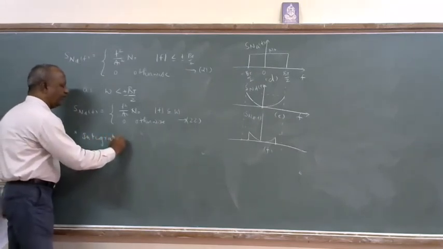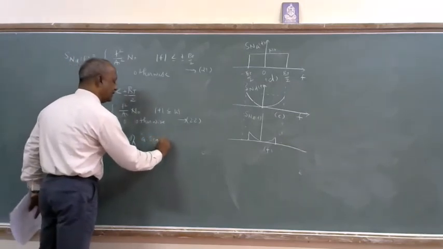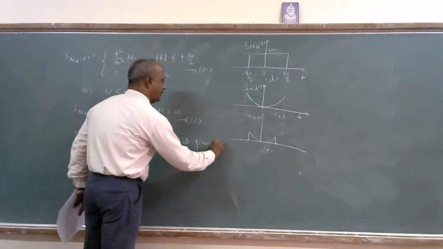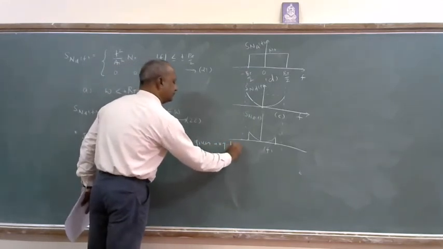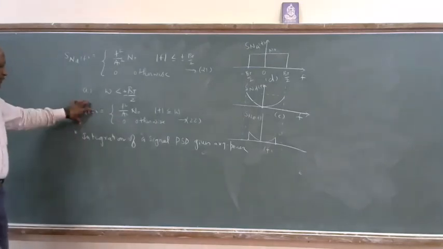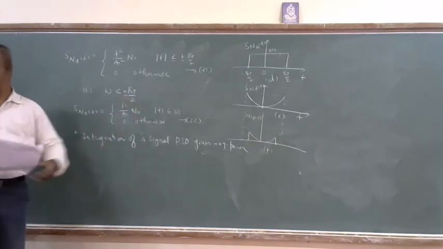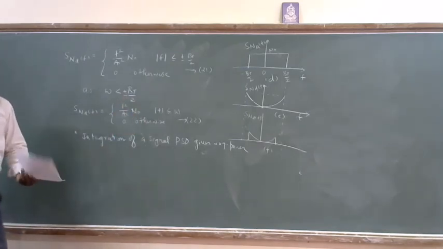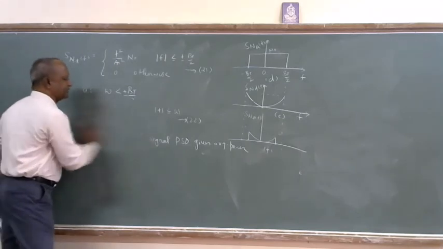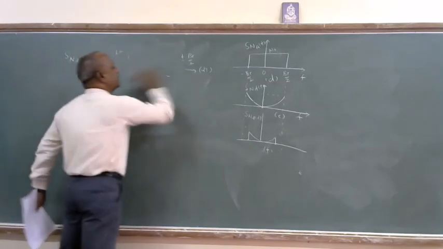So I have the PSD integrated, you will get average power. Take this equation 22 and start the integration process. You will come to know the exact average power.